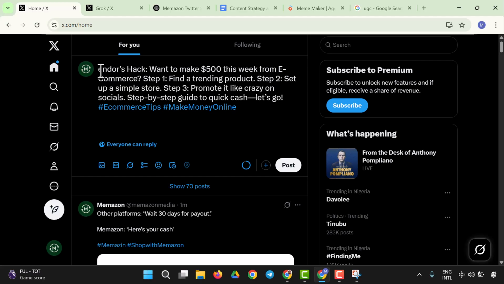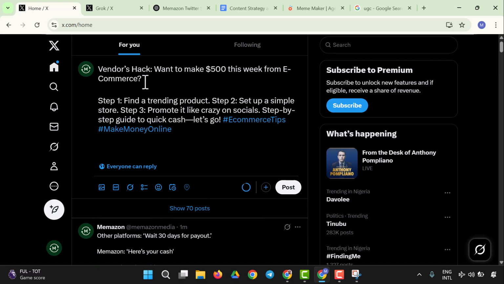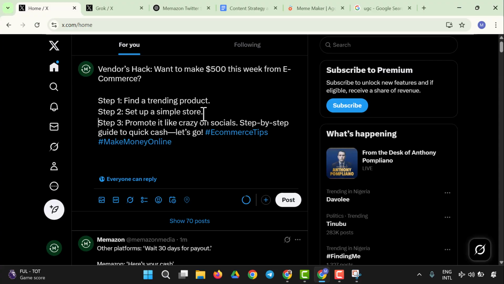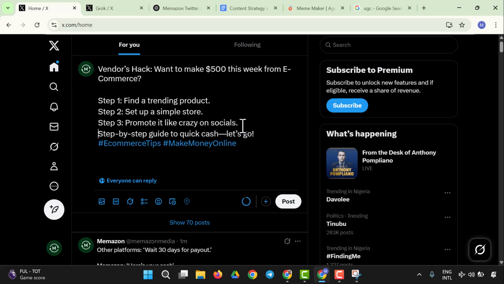And it says vendors arc. So want to make money with e-commerce. Step one says find a trending product. Step two says set up a simple store. And step three says promote it like crazy on socials. A step by step guide to quick cash. Let's go.